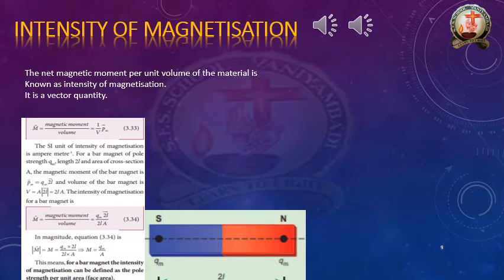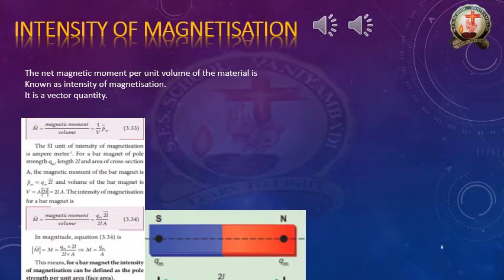I told you already, this intensity of magnetization we can denote as capital M. Please remember this.